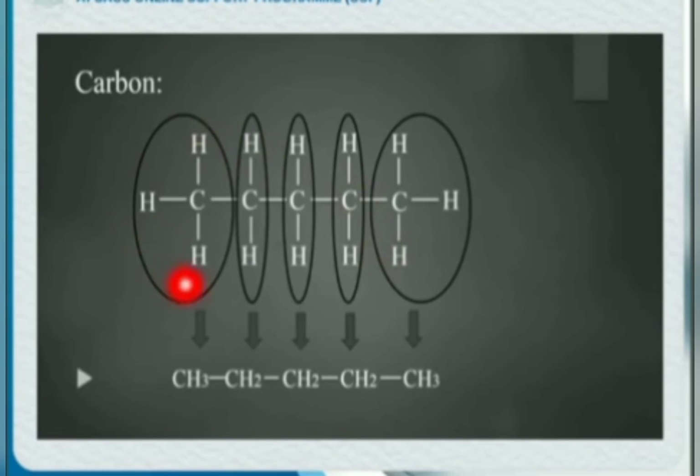And what is the meaning of these circles around every carbon and its hydrogen atoms? It means we are going to make an abbreviation of this structural formula, and we write it by counting the number of hydrogens that are bonded with each carbon. One carbon, how many hydrogens are there? There are 3 hydrogens, so we write CH3. This shows the bond line. 1 carbon, 2 hydrogen, CH2, CH2, CH2 and CH3. These abbreviations are termed as condensed formula.